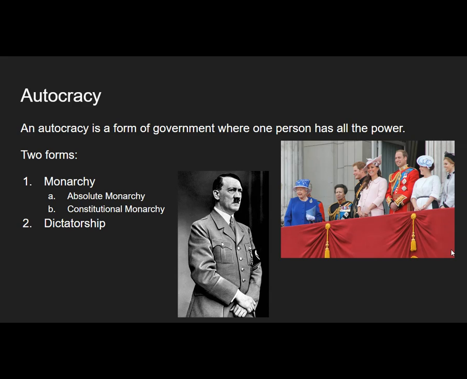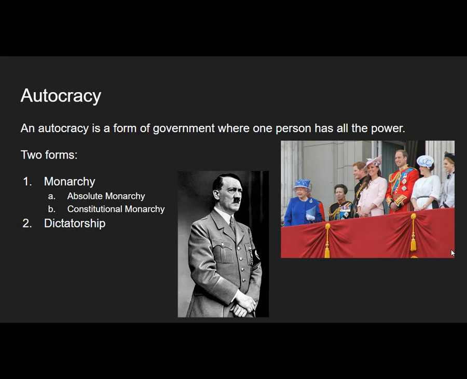Today, in places such as England, we more often see constitutional monarchies. So in a constitutional monarchy, you do have a king or queen, and they are the head of the state, but they work in conjunction with another part of government or another form of government like a democracy. So the constitutional monarchs are often in charge of diplomatic missions, and a lot of times they are mainly ceremonial, such as in England.